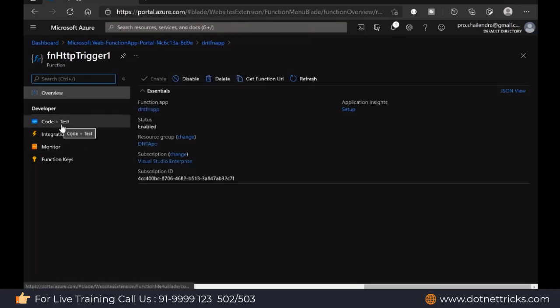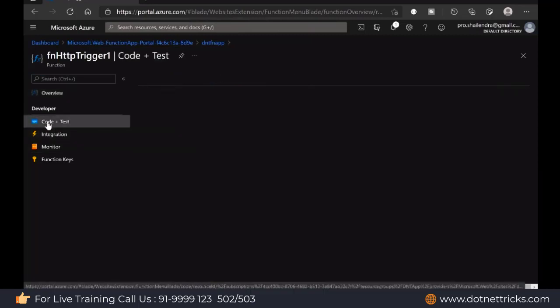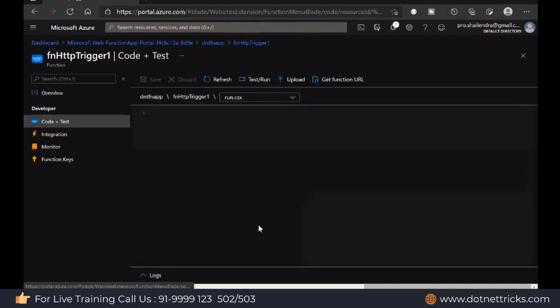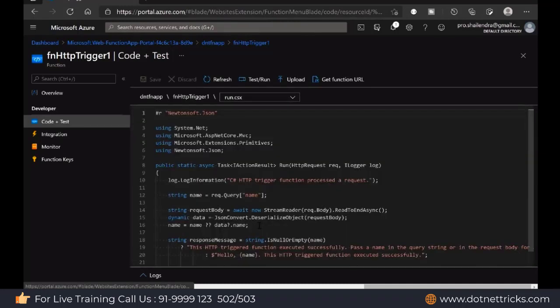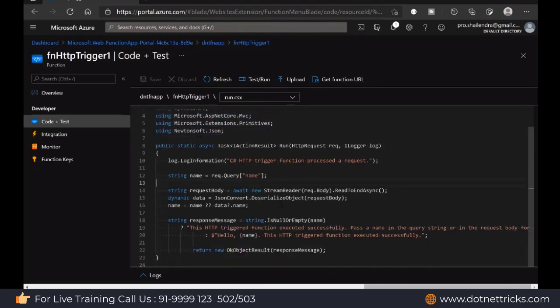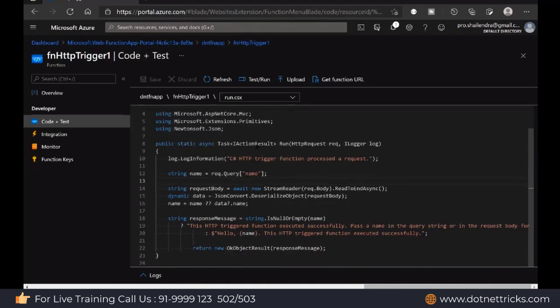Now we can add the code here. There's an option to add the code and to test it. Here you will find a default function they have created, and the code looks similar to ASP.NET Core application code. You can find we have the namespaces System.Net and Microsoft.AspNetCore.Mvc, then the other namespaces. These are the namespaces we use in ASP.NET Core as well when it comes to MVC. Then we have a Task, so obviously it is going to return an ActionResult as a return type. And these are the input parameters we have, the HttpRequest and ILogger.